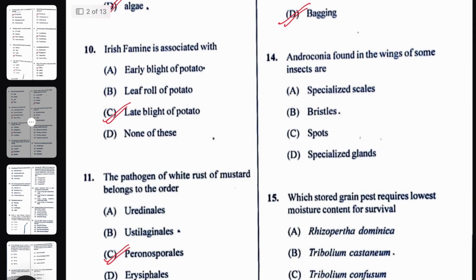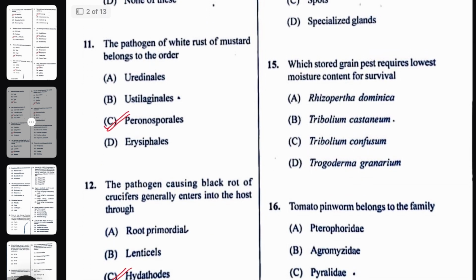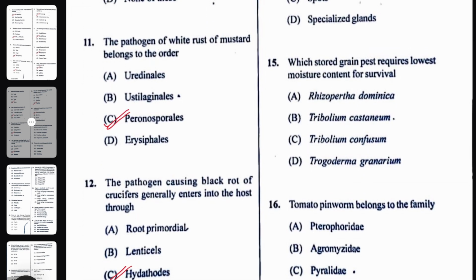Next question, androconia found in the wings of some insects. Androconia are mainly specialized scales. Next question, which stored grain pest requires the lowest moisture content for survival? The right answer here will be Trogoderma granarium.